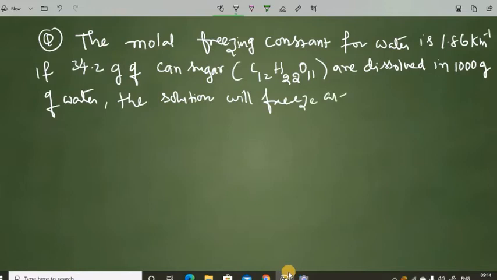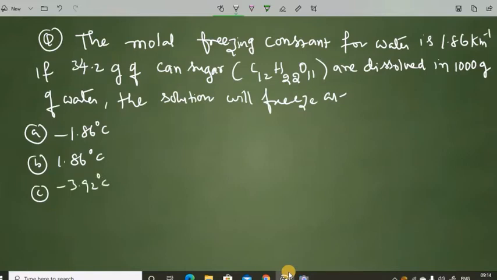The options for this question are minus 1.86 degrees Celsius, 1.86 degrees Celsius, minus 3.92 degrees Celsius, 2.42 degrees Celsius. Okay.